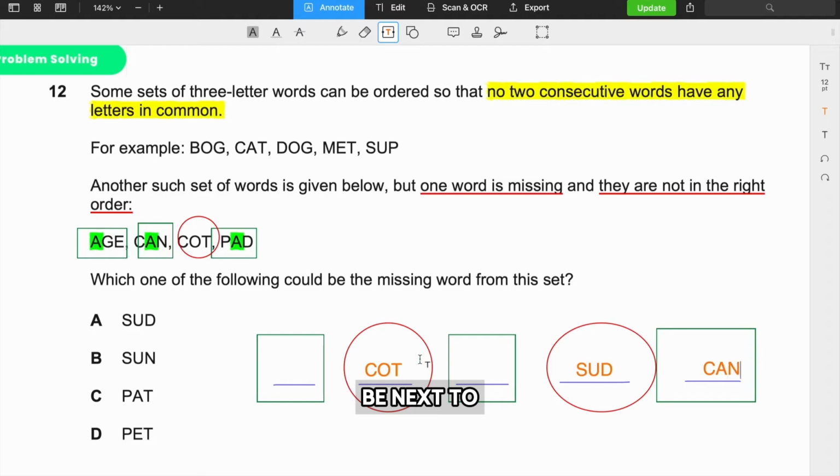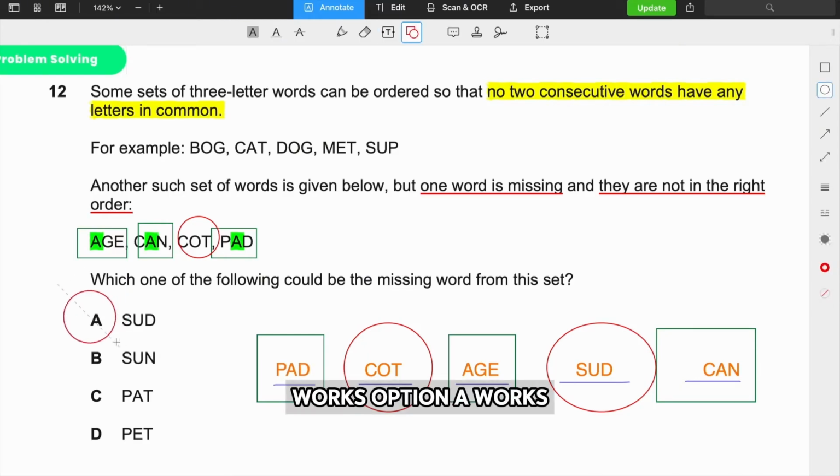So can can't be next to cot. Can has to be all the way there. So age can go there, and then can pad go here? Yeah, perfect. We worked it out. So we know that option A works. It's provided us with a viable sequence which has fulfilled this rule. And so we can move on.